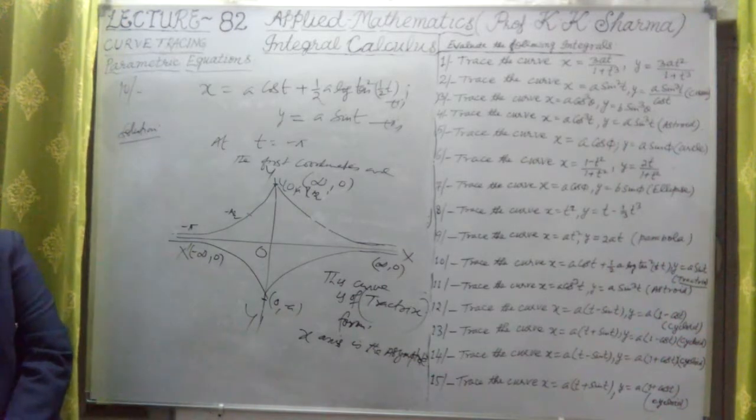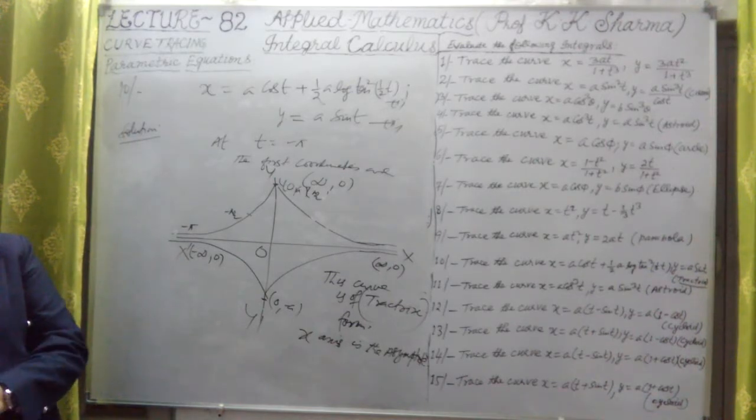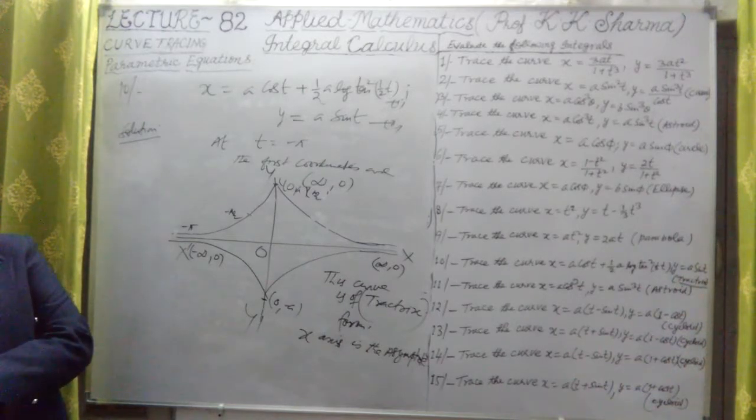Now let me take the 11th question. This is the curve which we have described, the 10th question. So the 10th question is the tractrix. X-axis is the asymptote of the tractrix here. So minus pi and 0, at minus pi and 0, minus and plus. Okay, so all these points. Now the 11th question let me talk about.